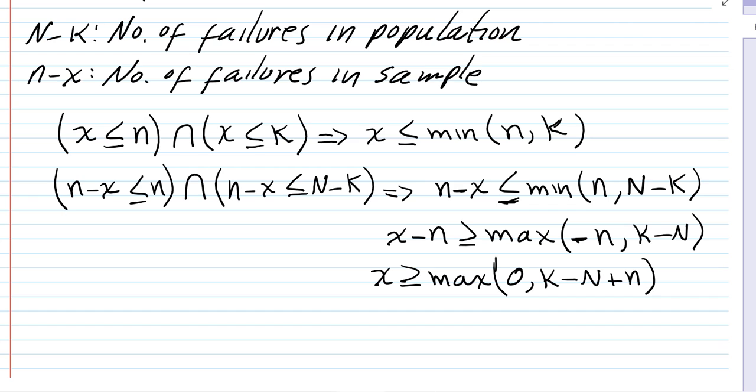This will give me a lower bound for the number of successes in the sample.